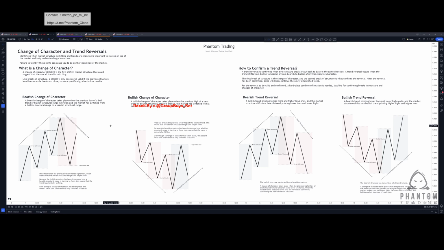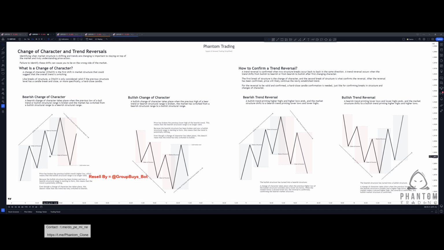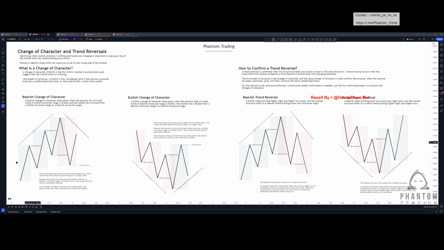A bearish change of character takes place when the previous low of a bullish trend or bullish structural range is broken and the market has switched from bullish structural ranges to a bearish structural range. So if we look at this example, we can see that bullish structural ranges are being created. We have a bullish trend. We're creating higher highs, higher lows, higher highs, higher lows, higher highs.